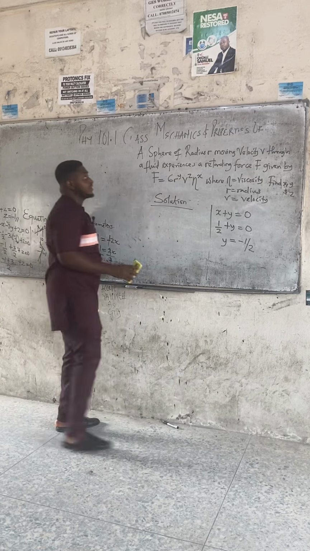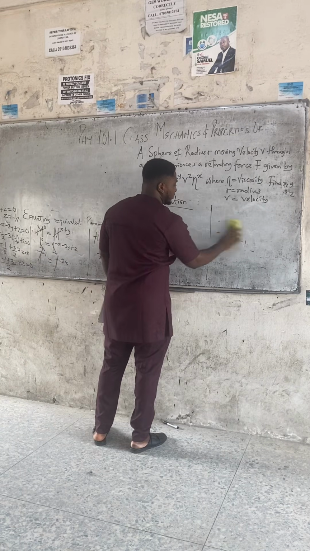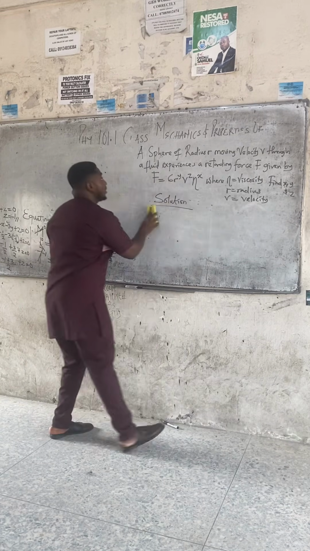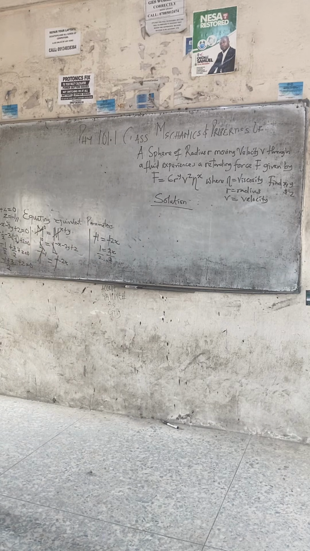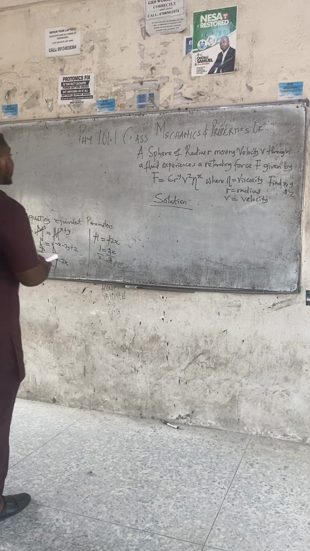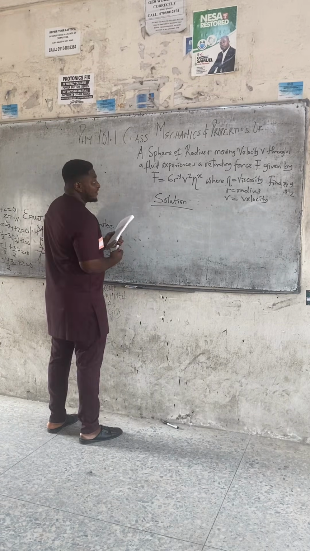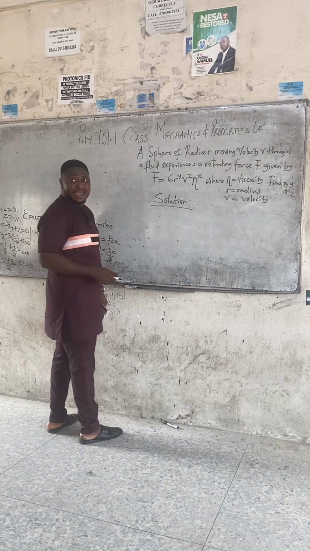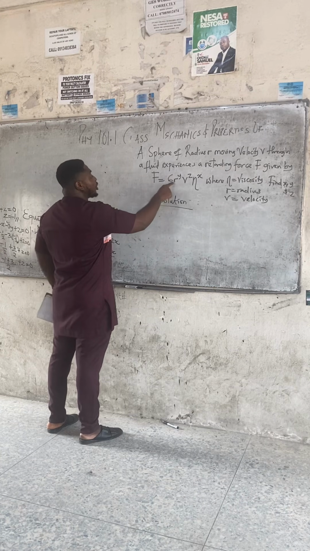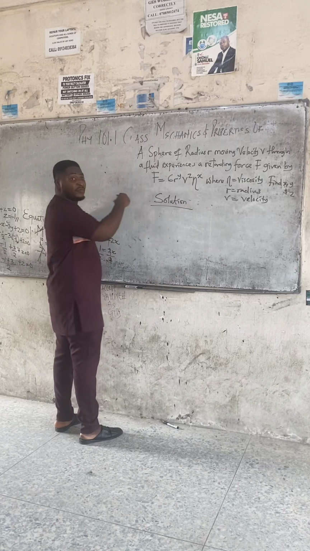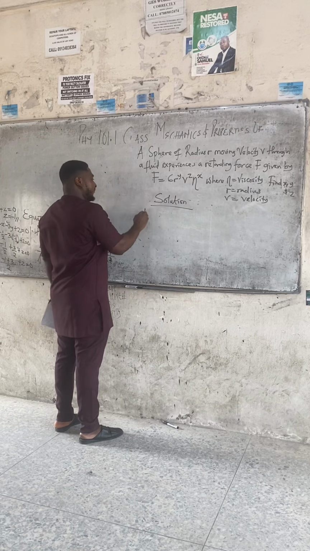Class, a sphere of radius r moving with velocity v through a fluid experiences a retarding force F given by F equals 6 r^y v^z eta^x. Class, this 6 is a constant, it's negligible. What would you do first? Convert each of these quantities to their fundamental forms. What's F?